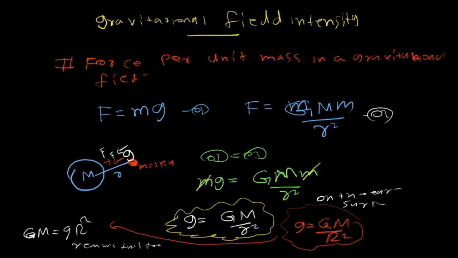For a unit mass, 1 kilogram, the force acting on it is mg. When you keep it in the gravitational field, the force is capital G, capital M, small m over R squared. So you can equate both equations: mg equals G M m over R squared. The small m cancels off. So the gravitational field intensity becomes g equals G M over R to the power 2. On the Earth's surface, the radius of the Earth is capital R. You can cross multiply and get G M equals g R squared. Remember, this equation is extremely important for future usage.